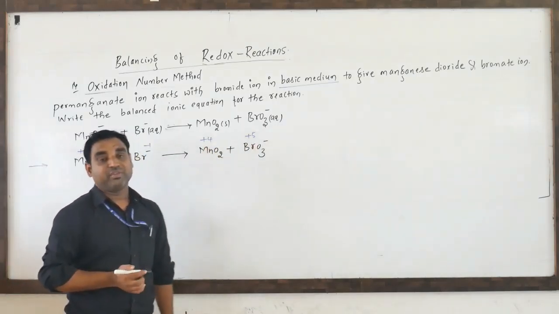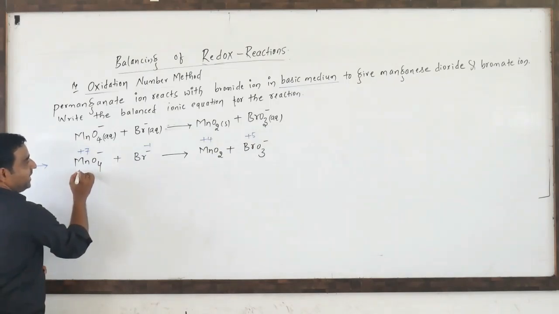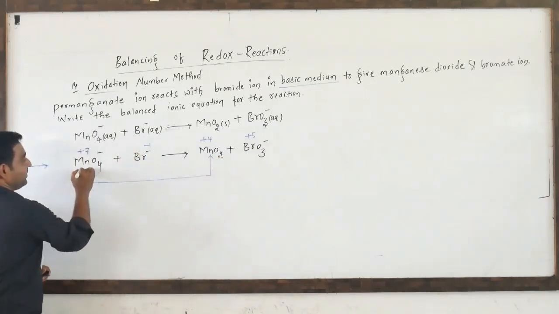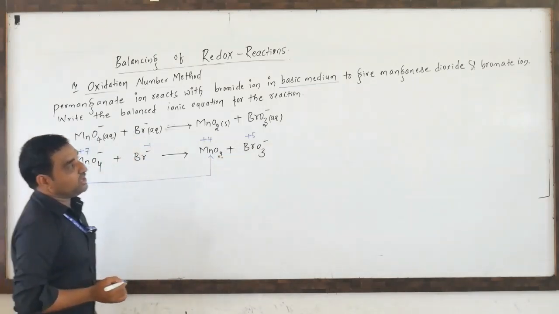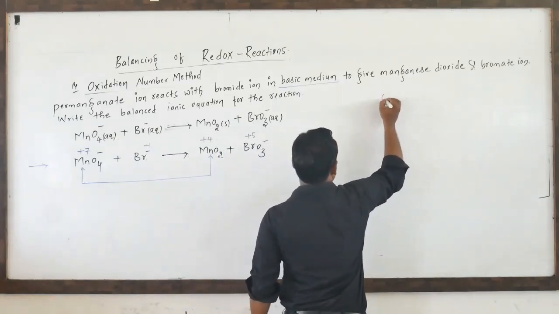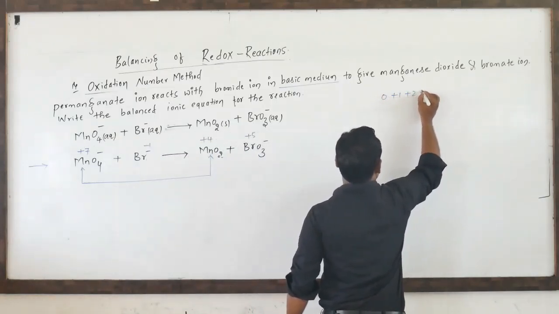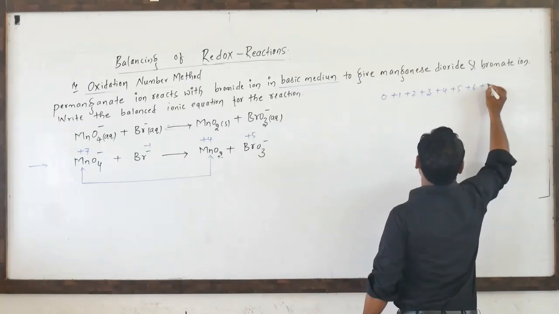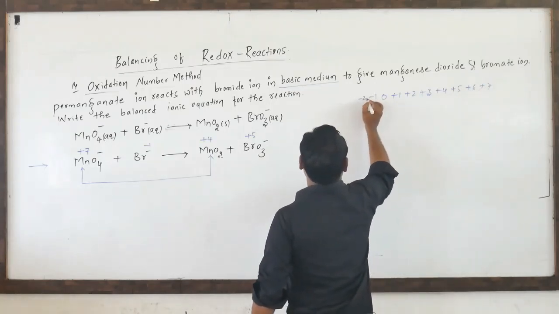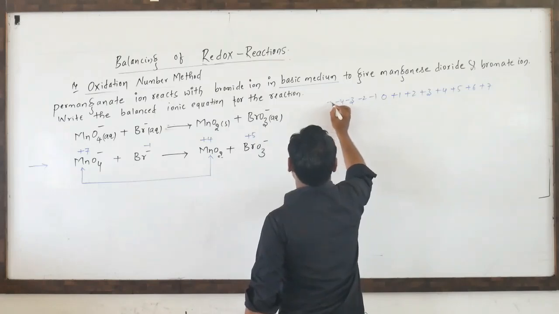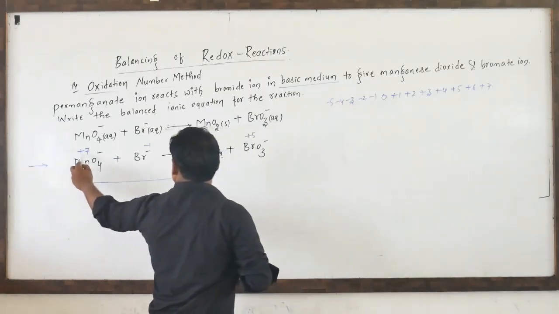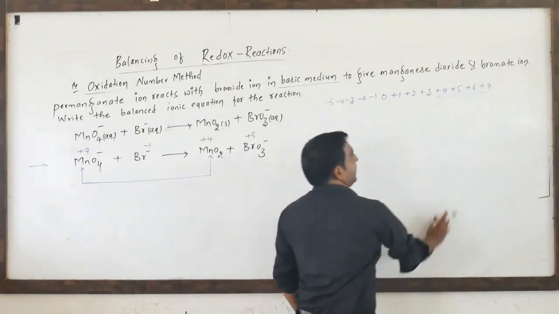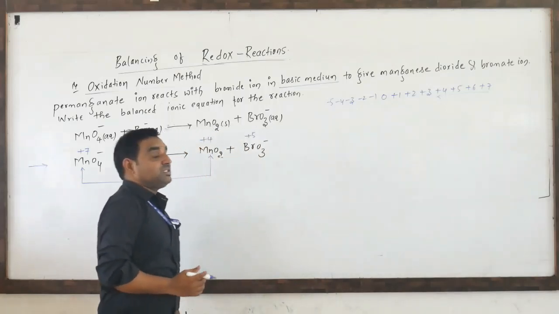So Mn plus 7, bromine minus 1, Mn plus 4, Br plus 5. Now Mn plus 7 is converted into plus 4. Plus 7 to plus 4 means reduction has taken place. Hope you know that already we have written this one, again I am writing this one, very important. So which one is going to oxidize and which one is going to reduce, first we have to know that. Then afterwards we can balance easily. Mn plus 7 is converted into plus 4, that means a decrease in oxidation number, so that is called reduction.